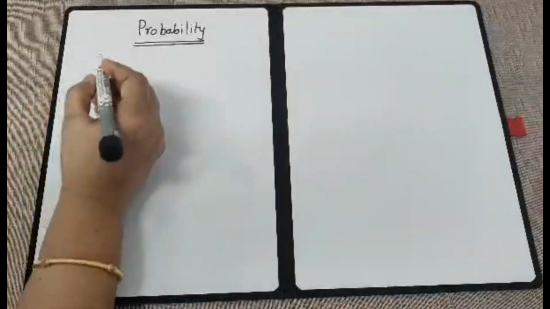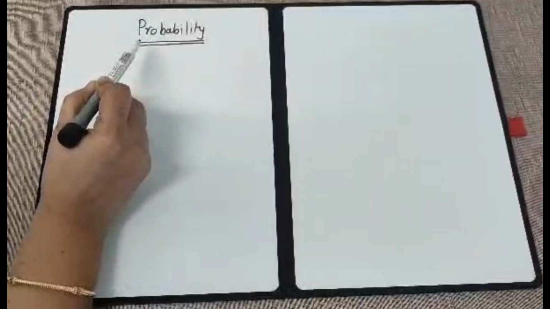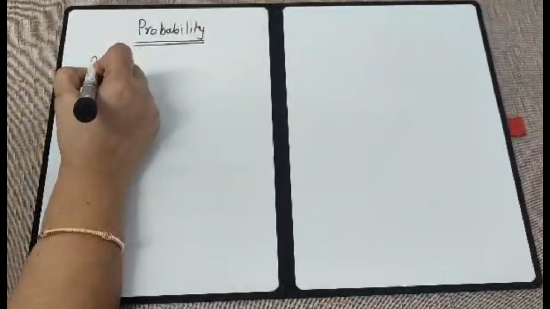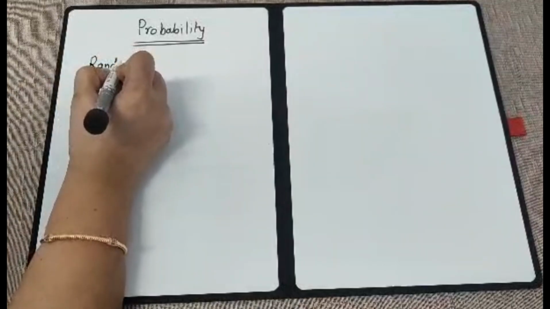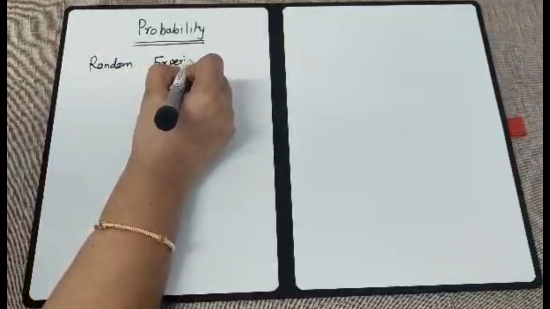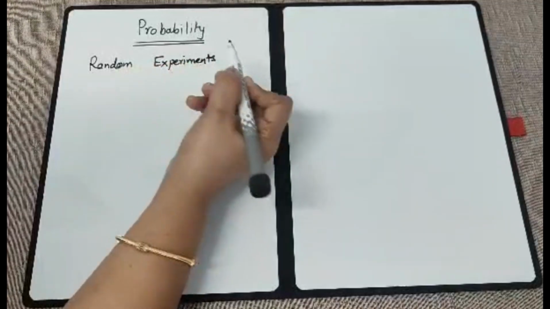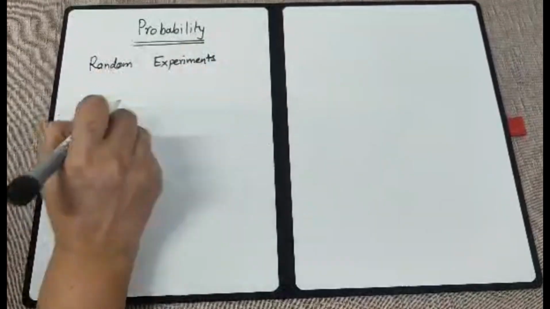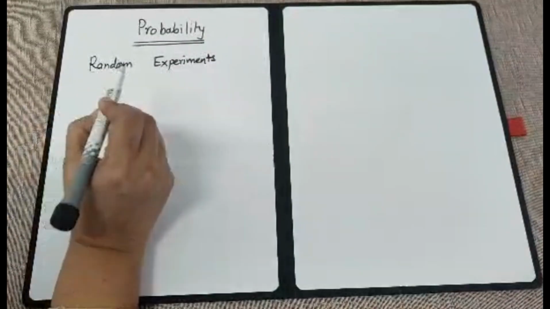Here comes our next topic called probability. In this video, we'll see all the concepts of probability. Okay, so now we will start with our new topic called probability. In probability, the first thing that we are going to see is the random experiment. Experiments are the ones which we have already done in various other subjects like physics, chemistry and biology. In maths also we do random experiments. What do we do in a random experiment?